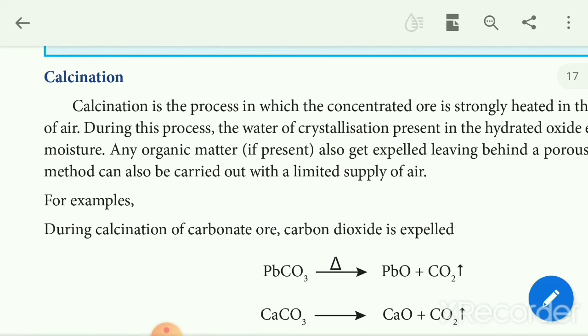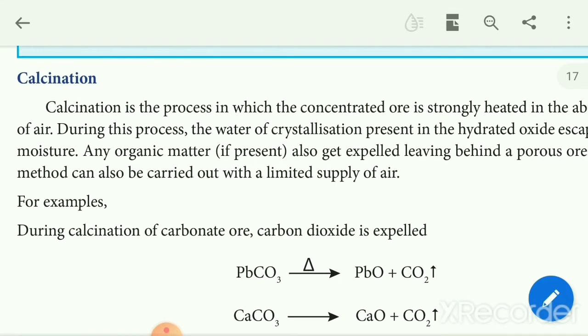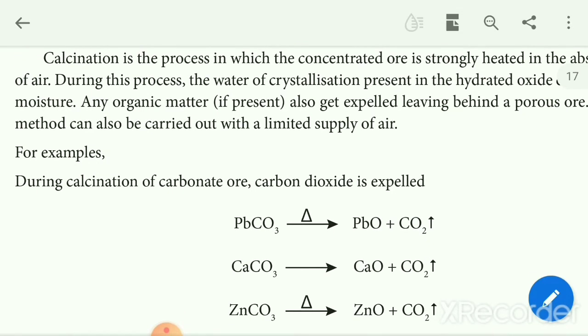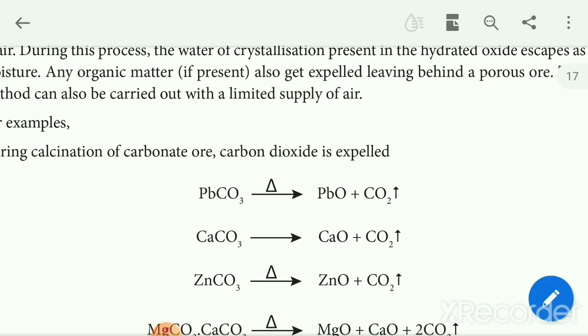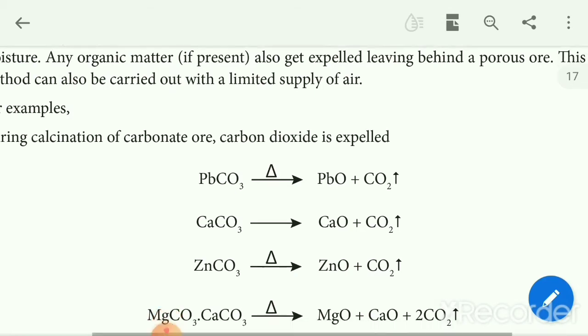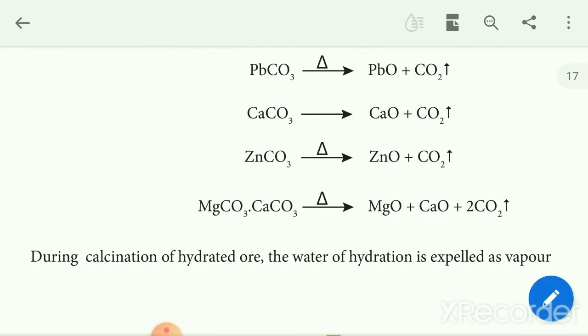During the process, the water of crystallization present escapes as moisture. Any organic matter also gets expelled, leaving behind a porous ore. This method can also be carried out in a limited supply of air, whereas in roasting there is excess of air. For example, lead carbonate, PbCO3, when heated decomposes into PbO plus CO2, and so on for CaCO3, ZnCO3. So during calcination of a hydrated ore, the water of hydration is expelled as vapor.